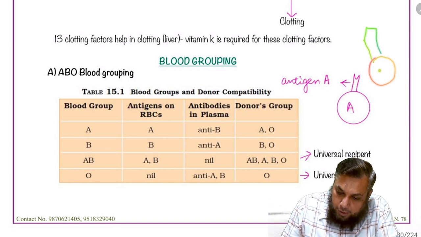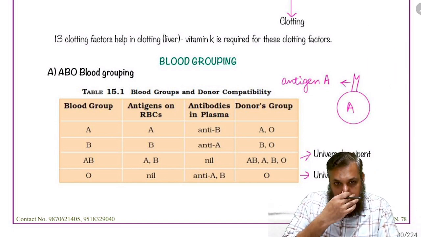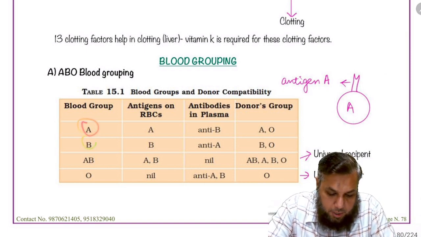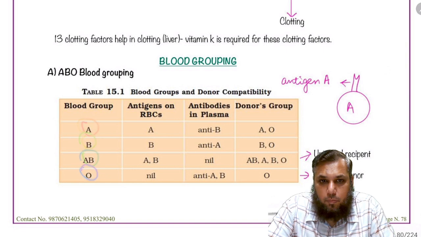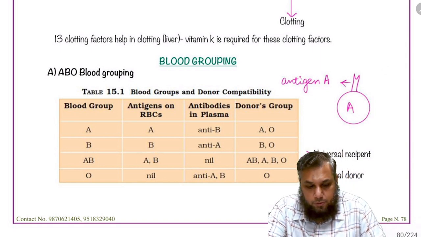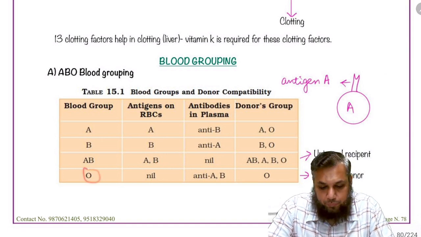He will have a different antigen called antigen B. So there are four blood groups: A, B, AB, and O. If the person has blood group A, the antigen on the red blood cell is A. For B, the antigen is B. The person with blood group AB has both antigens A and B. It's a classical case of codominance. A person who does not have antigen A or B on the red blood cell has blood group O.